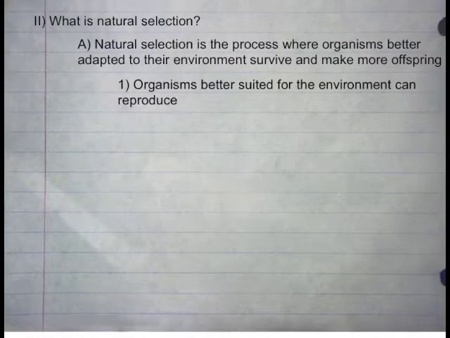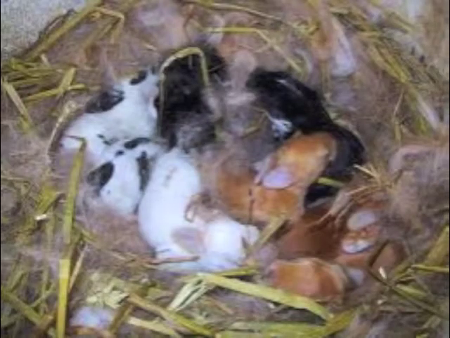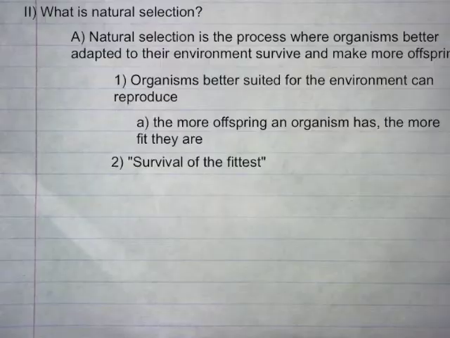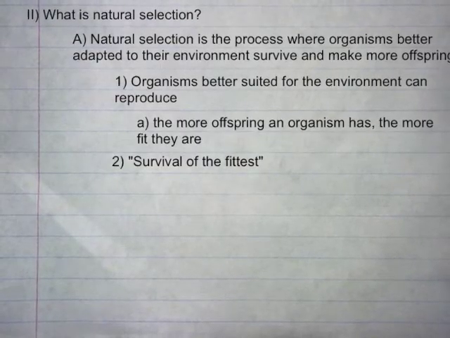What is natural selection? Natural selection is the process where organisms better adapted to their environment survive longer and produce more offspring. Organisms better suited for their environment can reproduce. The more offspring an organism can produce and pass on the traits to, the more successful the organism is. Organisms that cannot pass on their traits are considered unfavorable by natural selection. The more offspring an organism has, the more fit they are.